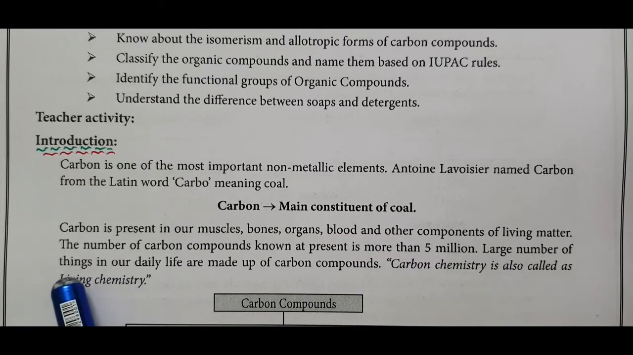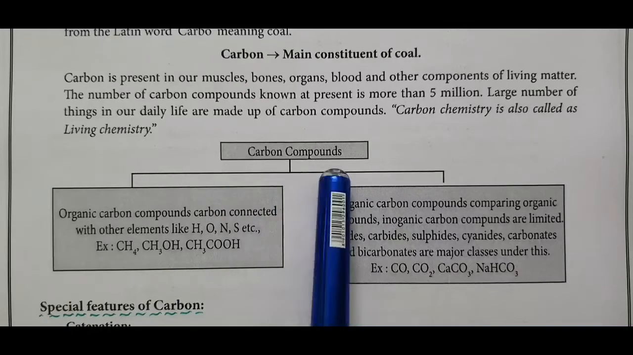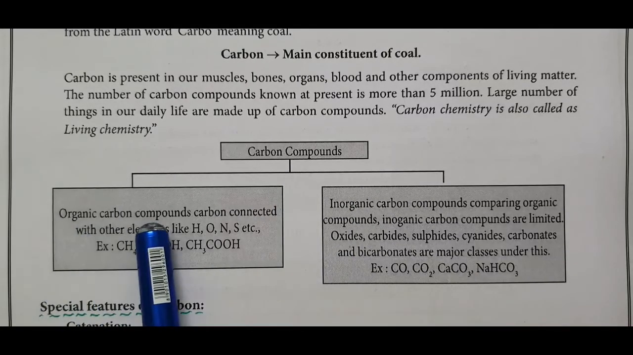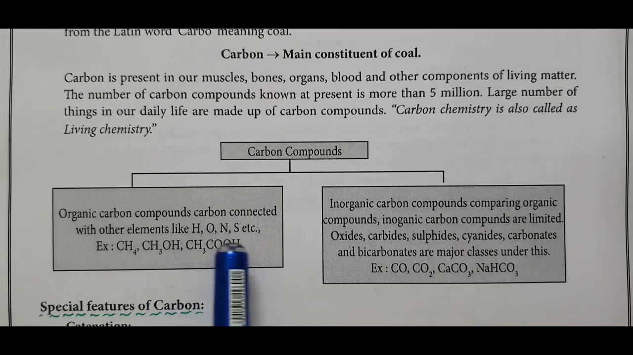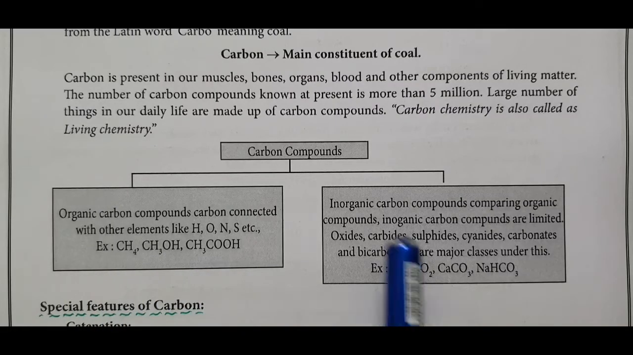A large number of things in our daily life are made up of carbon compounds. Carbon chemistry is also called living chemistry: organic chemistry, organic compounds, living chemistry. Carbon compounds are classified into organic carbon compounds, where carbon is connected with other elements like hydrogen, oxygen, nitrogen, sulfur, etc. Examples: methane, methyl alcohol, acetic acid.